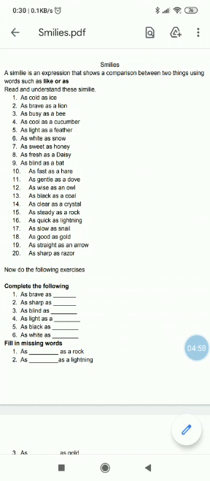Then as quick as lightning. Now when there is lightning in the sky, it just comes and goes. So as quick as lightning, then as slow as a snail. The snail walks very slowly, so it is called as slow as a snail. As good as gold. Now gold is a very precious thing, so it is as good as gold.